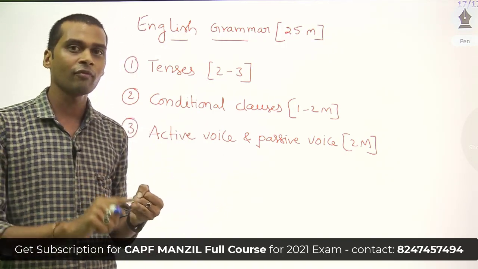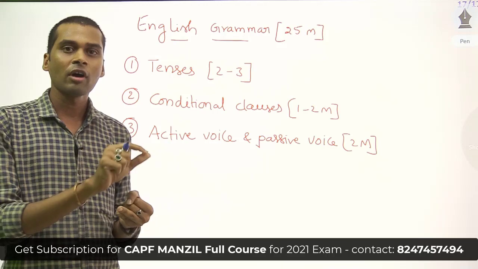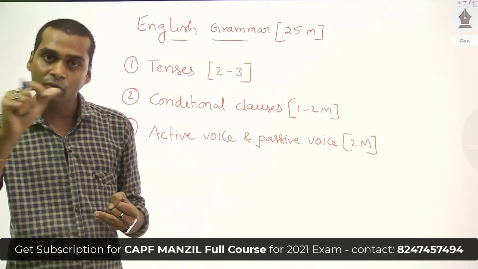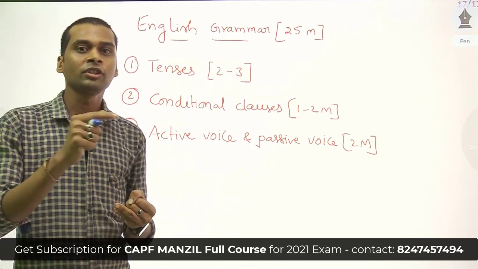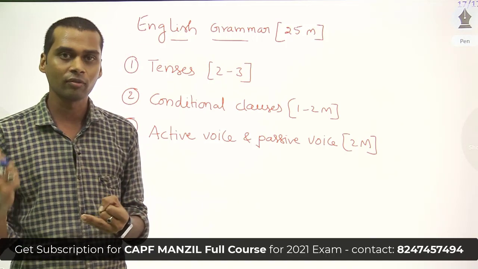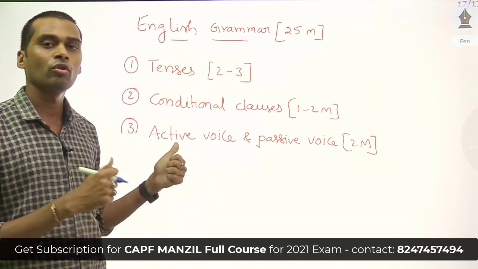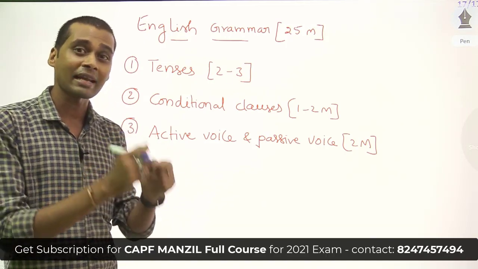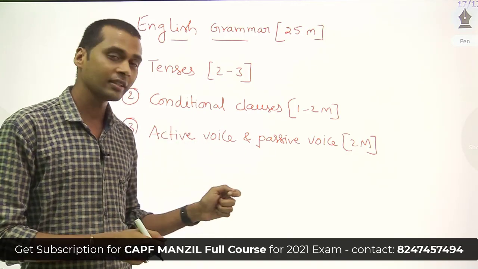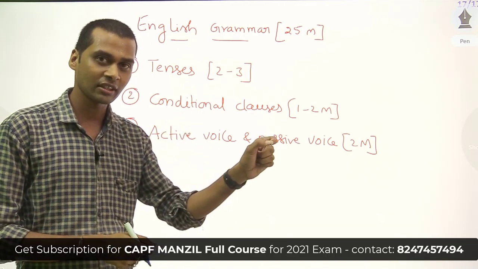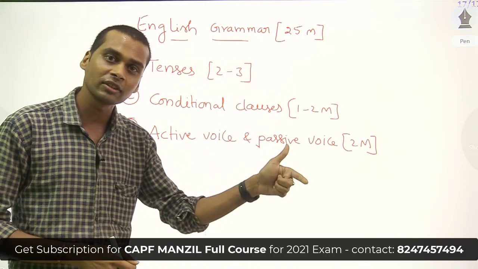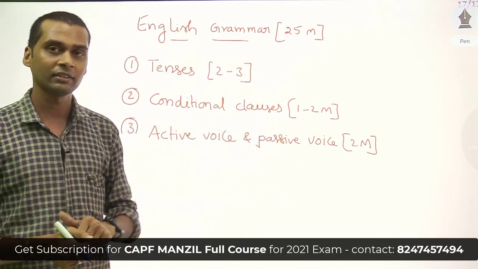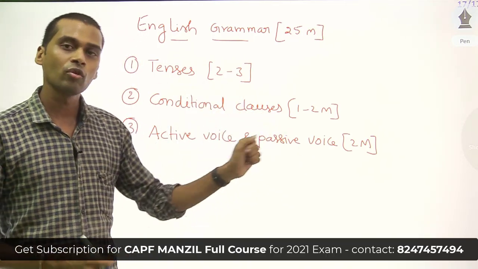The second type of format is, you are given a sentence in passive voice structure, and you are asked to change it from passive voice to active voice. So for that you have 2 marks.